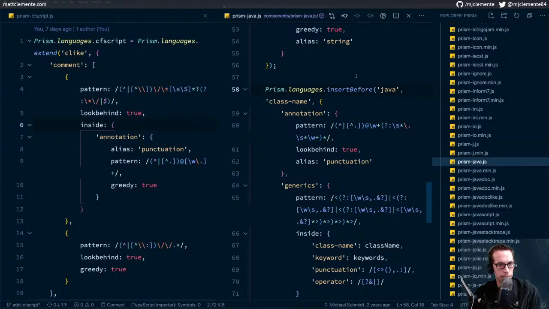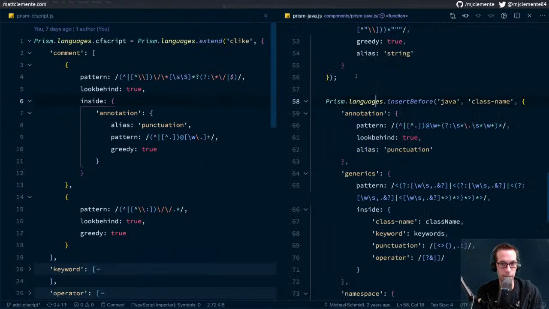Although I wonder, can we just move? Well, annotations, we really only want the annotations happening within comments. So we're gonna let that be. We're just gonna look at their annotation test.